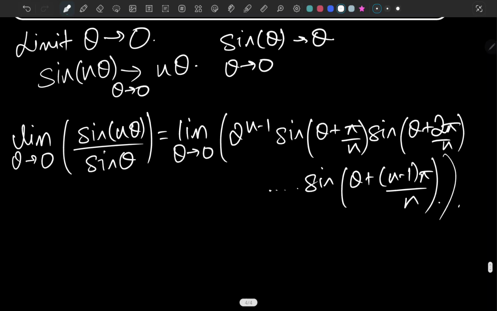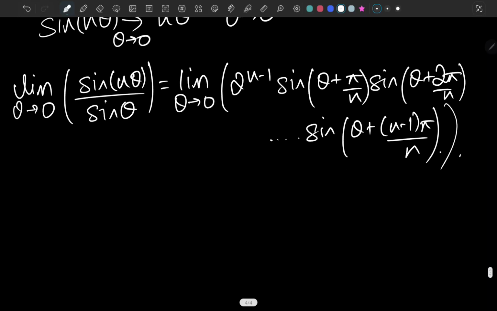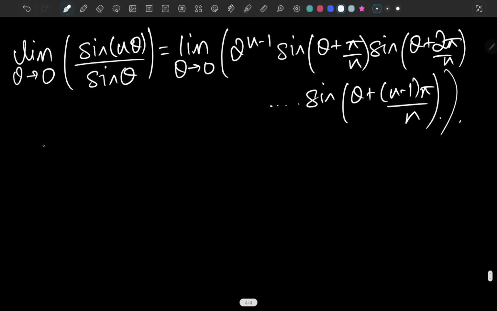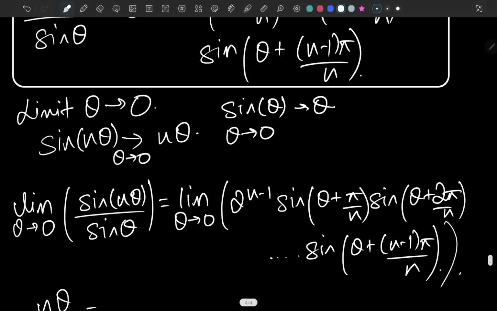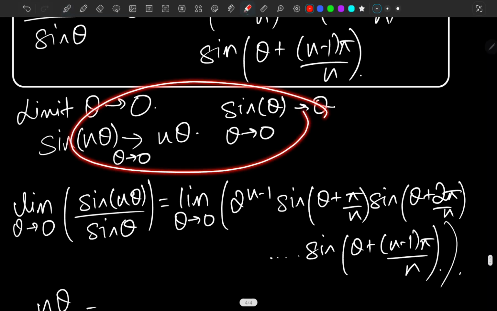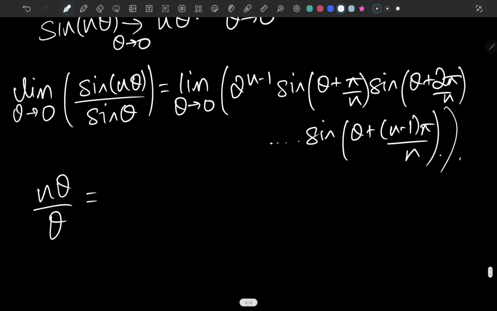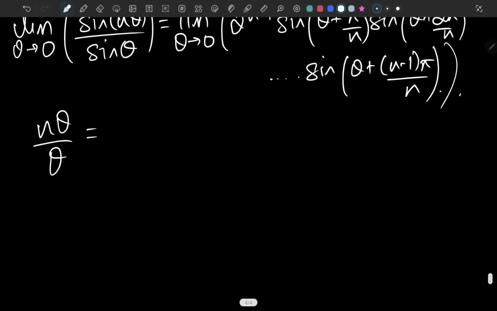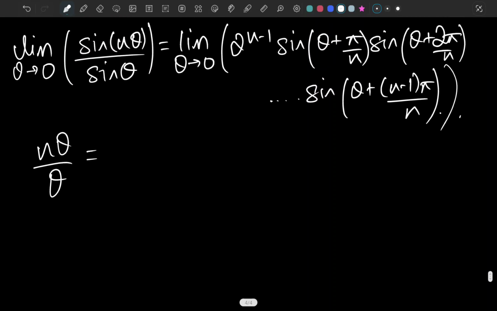And guess what, when theta is 0, all these thetas are going to be 0, right? And on the left hand side we would be having n theta over theta, because we have talked about this: when the argument decreases, the value of sine also decreases, right?